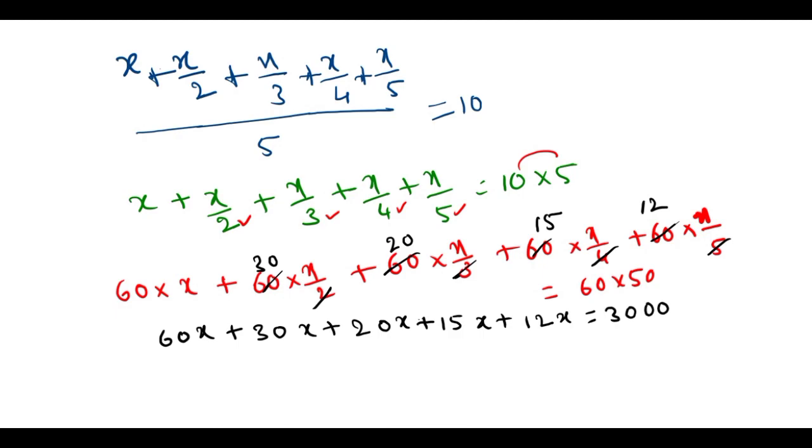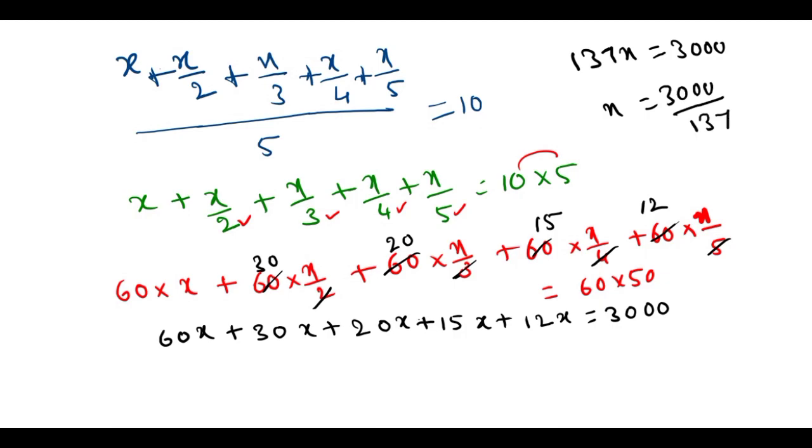And 60 plus 30 is 90, 90 plus 20 is 110, 110 plus 15 is 125, 137x. Finally we get 137x is equal to 3000. x is equal to 3000 divided by 137.